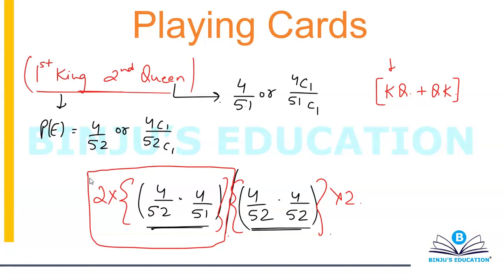If you have picked two things out, they are out, that's it. There is no use of replacement. Replacement will come into the picture when you're picking things one after the other. So that's the difference you need to understand. Concept is important. What answer you're getting, leave that. Concentrate on the concept, that's more important.